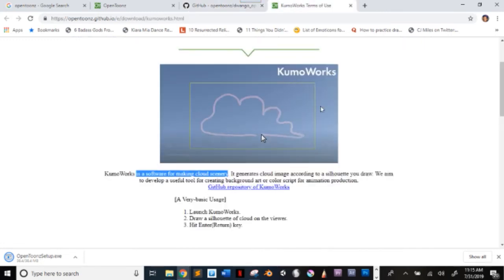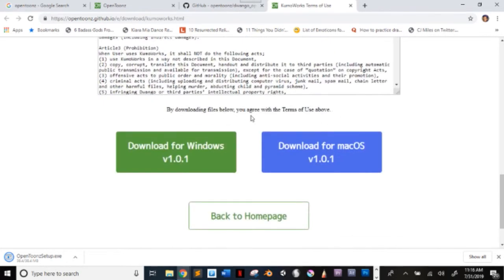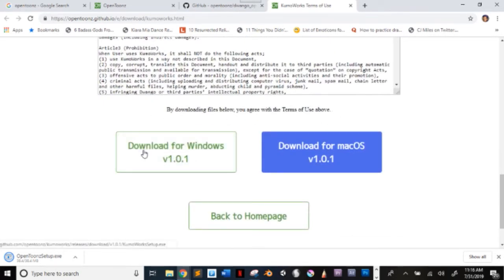Here is KumoWorks. Hope I'm pronouncing that right. You're going to scroll down here, and it's the same thing as OpenToonz. You're going to click on download. If you're on Windows, click download for Windows. If you're on Mac, click download for Mac. It should start shortly after you click on it.